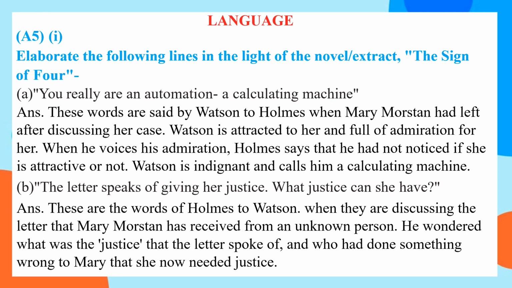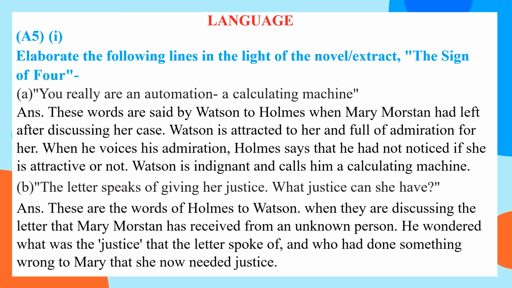Watson is attracted to her and full of admiration for her. When he voices his admiration, that is, when he speaks out about his admiration to Holmes, Holmes says that he had not noticed if she is attractive or not. Watson is indignant and calls him a calculating machine. Next is B: "The letter speaks of giving her justice.